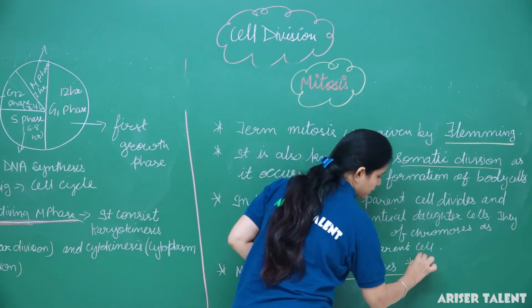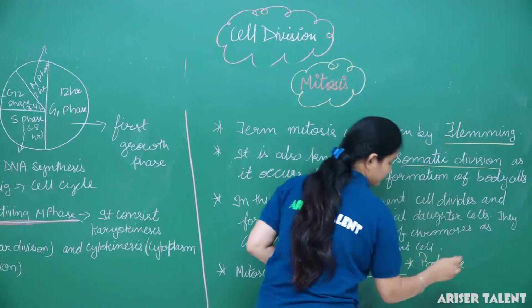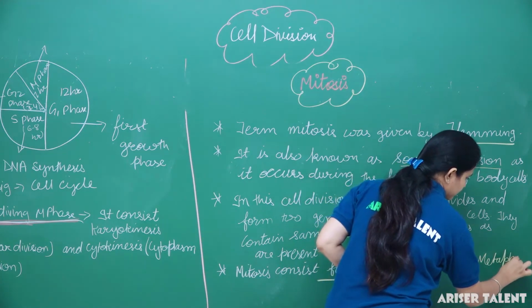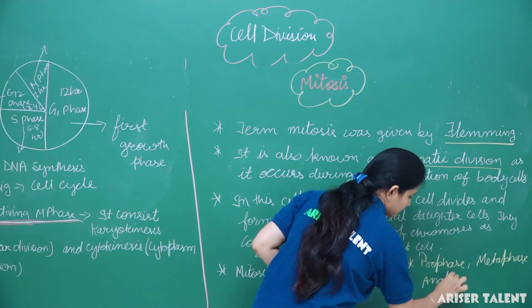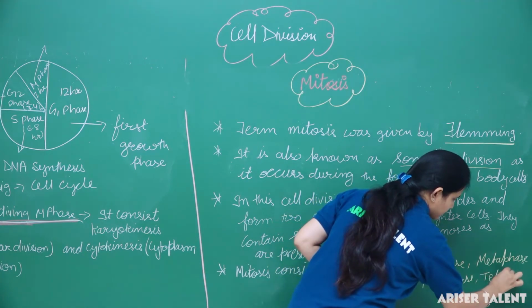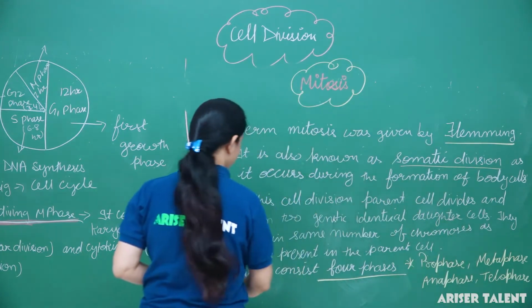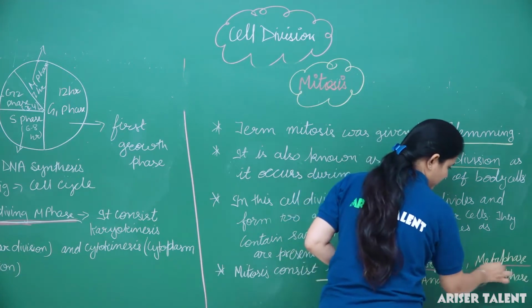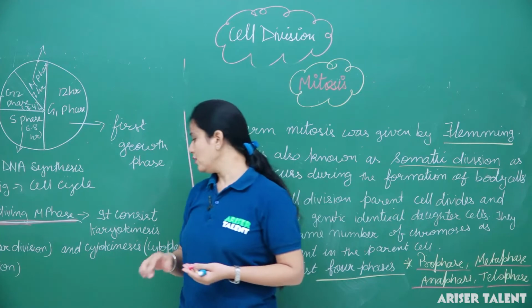Prophase, metaphase, anaphase and telophase. So these are the 4 phases in which mitosis takes place, and mitosis completes in these 4 phases.